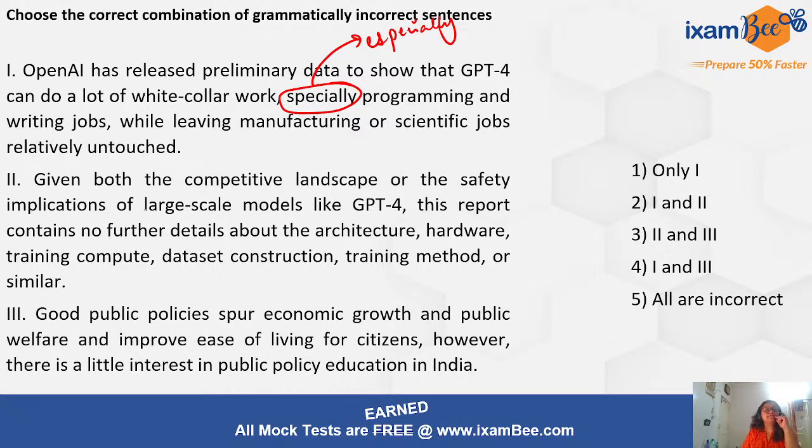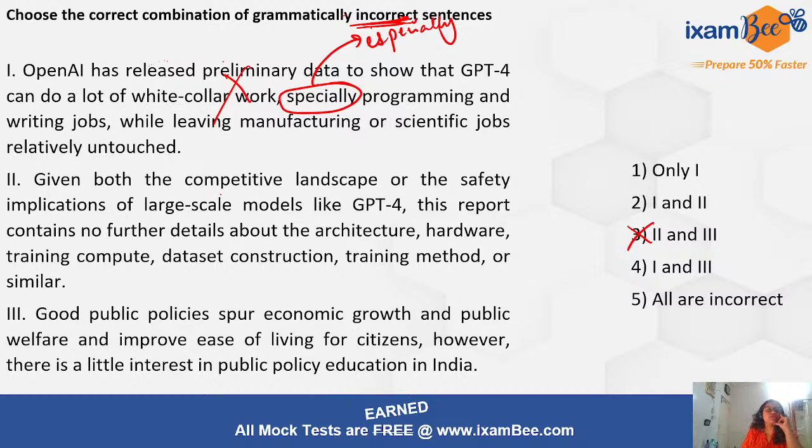Given both, so this is wrong, right? This is wrong, and it should be there in our answers, because we have to see incorrect sentences. If your directions say correct sentences, in that case you will not include this in your answer, but when they are saying incorrect, you will include 1 in your answer. All right, so 1 should be in our answer. This cannot be our correct answer, right?